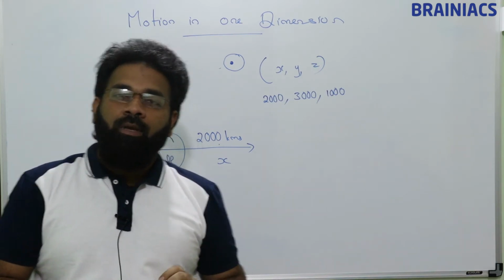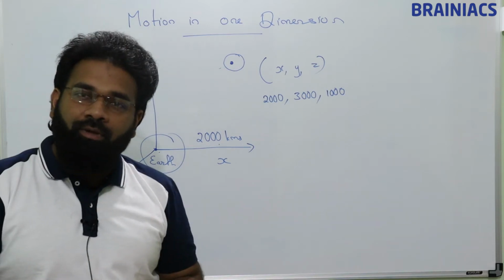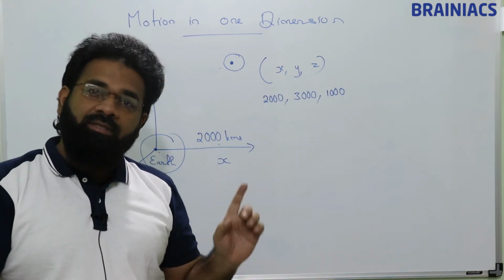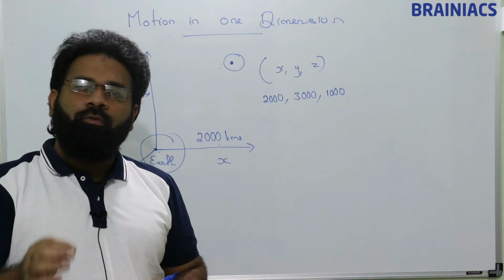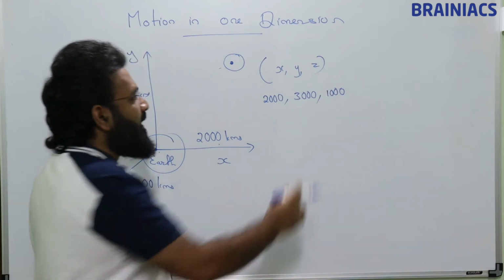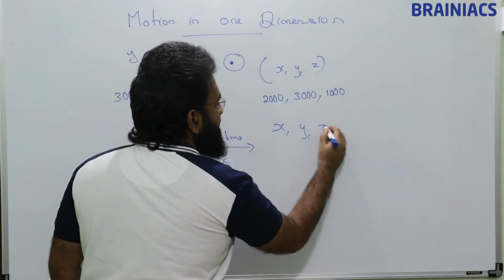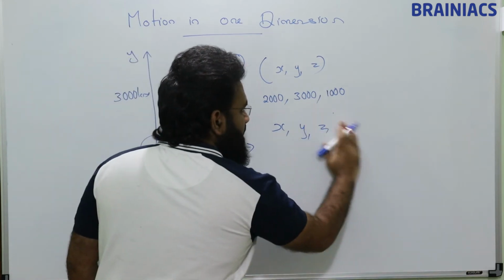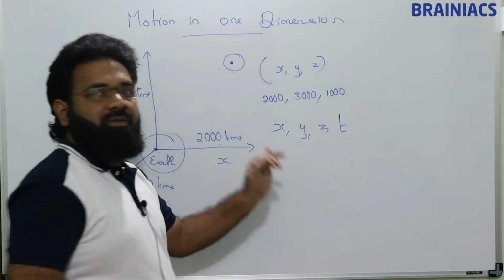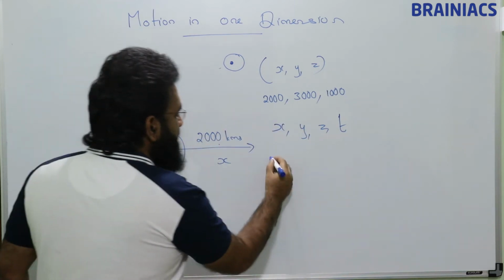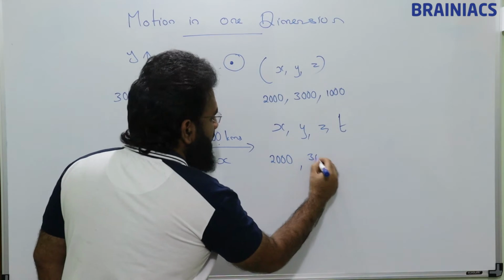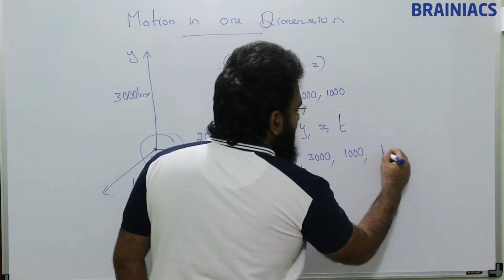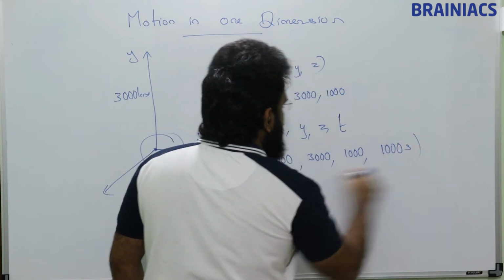Hope you understood. Now, if the satellite is moving, I need to mention one more thing: the satellite was at this position at a so-and-so time. So if I add one more dimension, time, x, y, z, t. So I say 2000, 3000, 1000, then I am writing 1000 seconds.